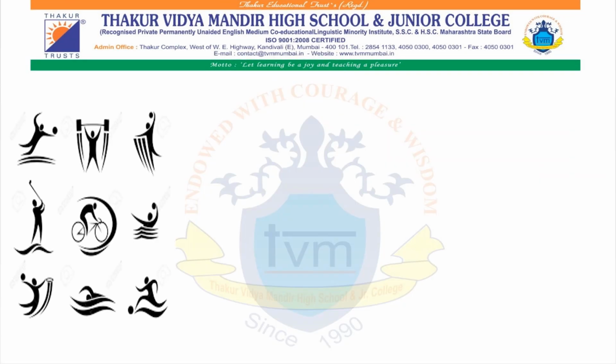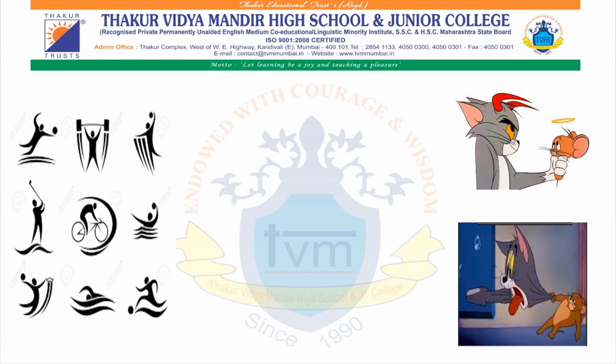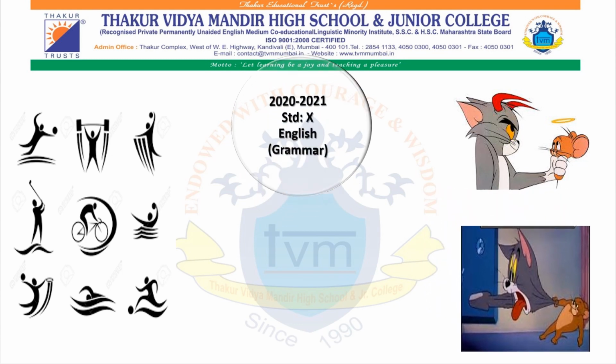We observe through this picture that action is being done and it is being done by a doer. We know that an action is done by the subject, but not every time. Not every time Tom does the action. There are times Tom is acted upon. And dear students, today in this English grammar session, we will learn more about action, when the subject does the action and when the subject is acted upon or action is done to the subject.